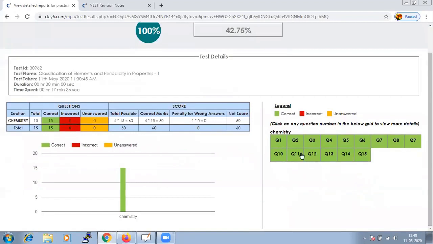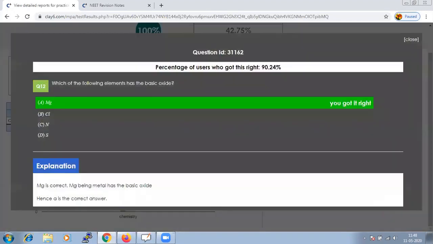Green indicates that the answers are correct. If we have given a wrong answer, it will be indicated in red. If you click on that question, it will give you the right answer as well as the explanation. If you went wrong, you can learn from the explanation and get the right answer.